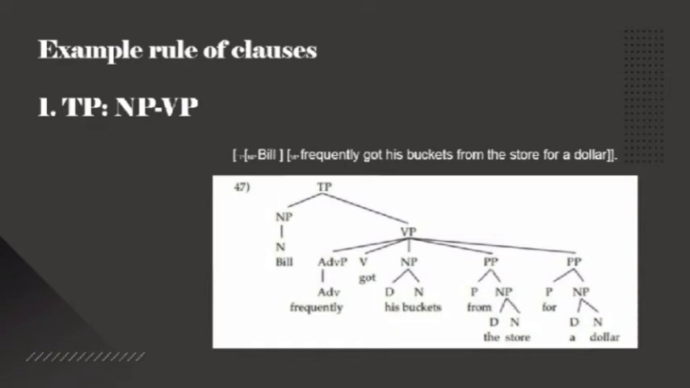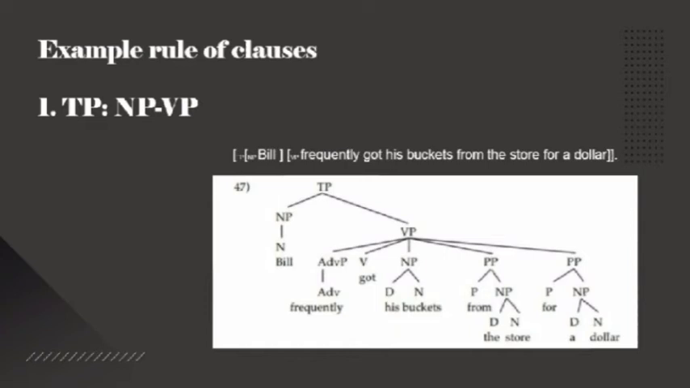Here we have example rules of clauses. First is about tense phrase that consists of noun phrase and verb phrase. The example: Bill frequently got his bucket from the store for $1. Here we know that tense phrase consists of noun phrase and verb phrase. The noun phrase is Bill, while the verb phrase is frequently got his bucket from the store for $1.